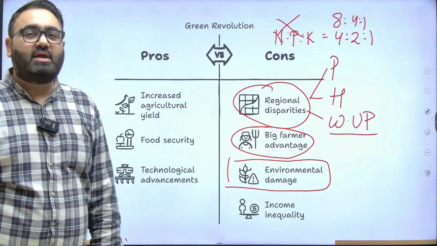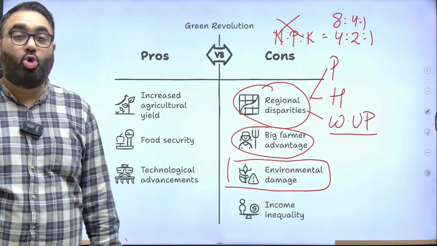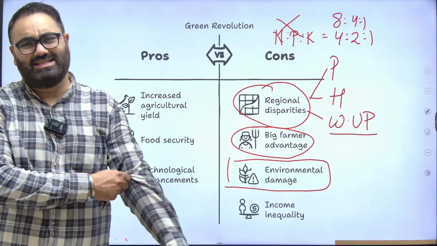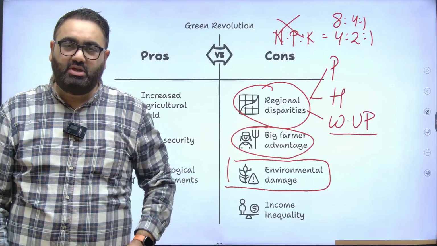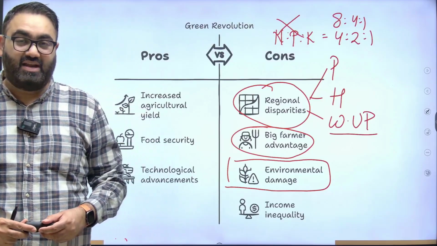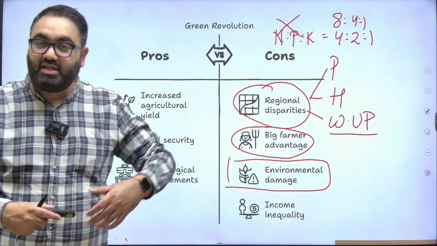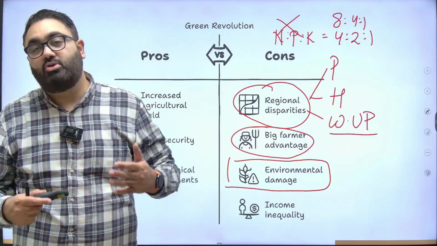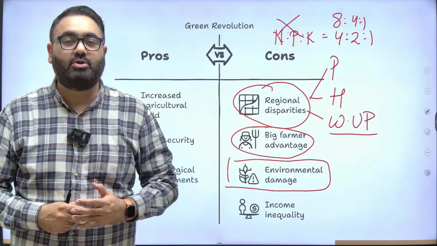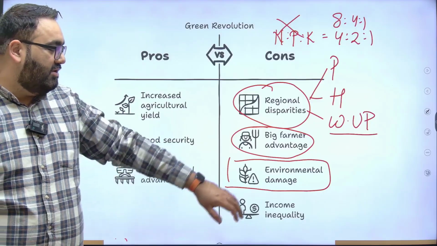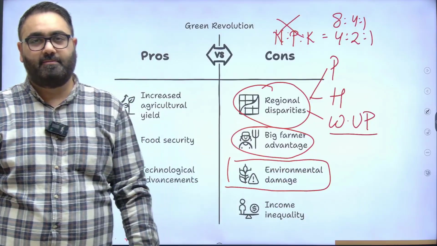There is so much nitrogen in our soil because there is so much overuse of urea in most cases. Because urea is available to the farmers at a highly subsidized price. And when you get something cheaper, not free but cheaper, you tend to overuse it. That is pure human nature. And that is what has led to a lot of environmental damage.